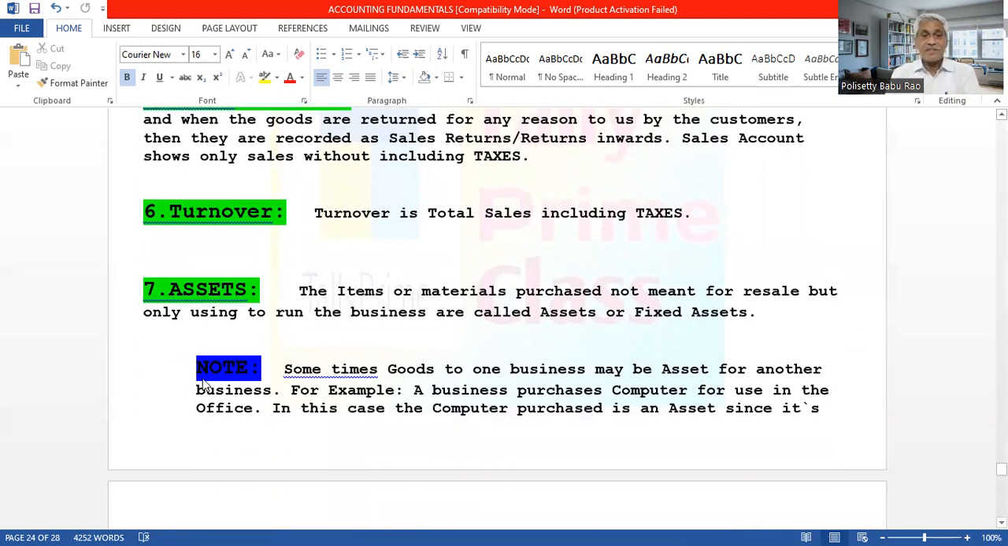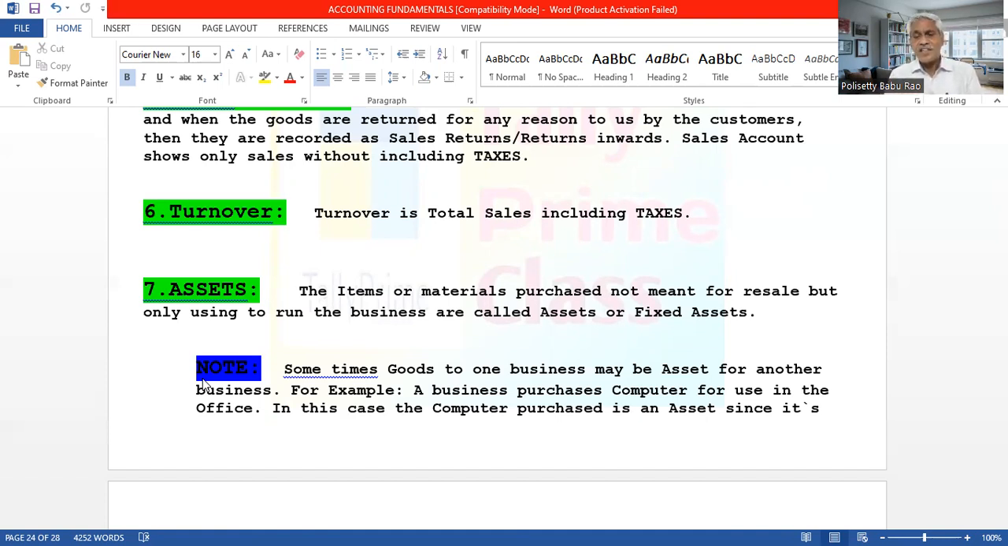Next, number 7, assets. I already told you, the material or any item purchased not meant for resale. In the case of goods, meant for resale, they are called goods. But here, not meant for resale, but only used to run the business. Using in the business, they are called assets or fixed assets. So we purchase it, but we are not selling it. We are using the item in the business to run the business.